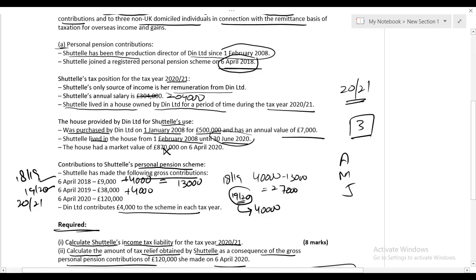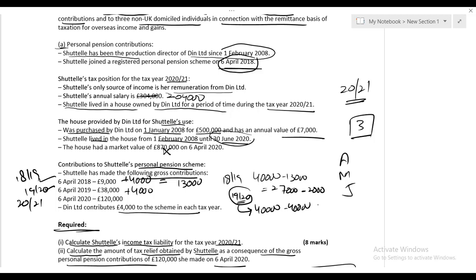So what will I be doing? From 1920, first I will deduct 40,000. The remaining 2,000 I deduct from the unused limit of 1819. By doing this, your unused limit of 1819 will be 25,000. Repeat: in 1819 the total contribution was 13,000 and the limit is 40,000, which means we have an unused limit of 27,000. In 1920 the total contribution exceeds 40,000, so first we deduct 40,000 from the limit of 1920, and the remaining 2,000 is deducted from the unused annual allowance limit of 1819. So right now we still have an unused limit of 25,000.